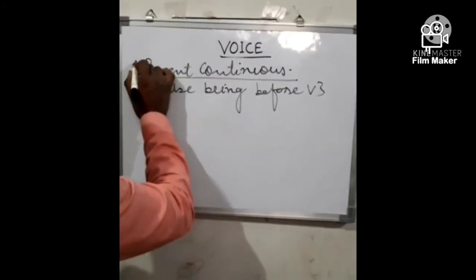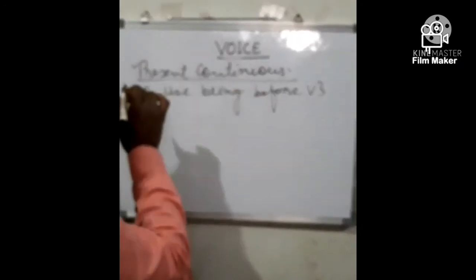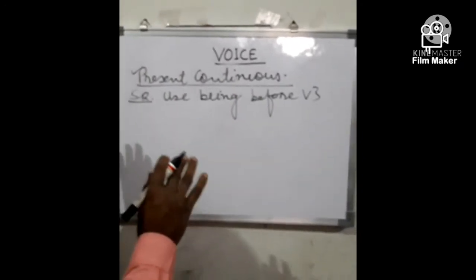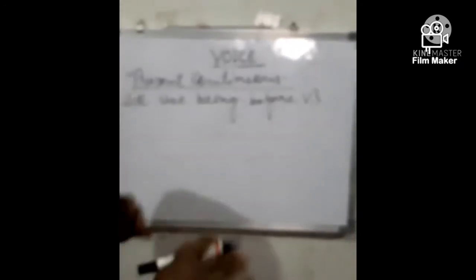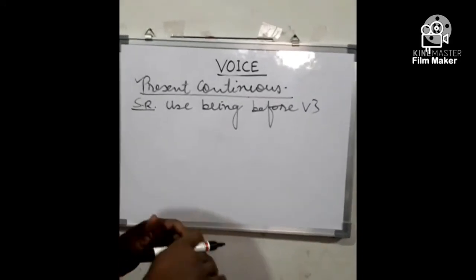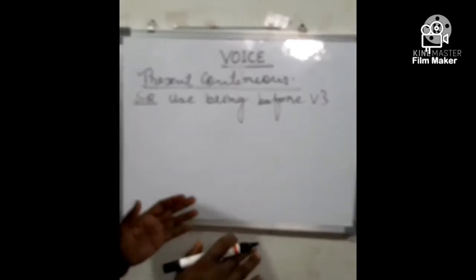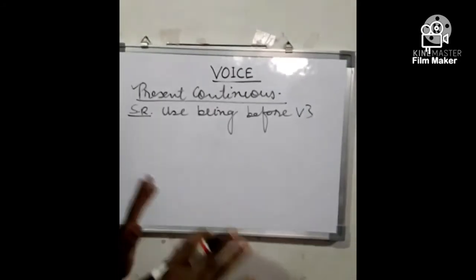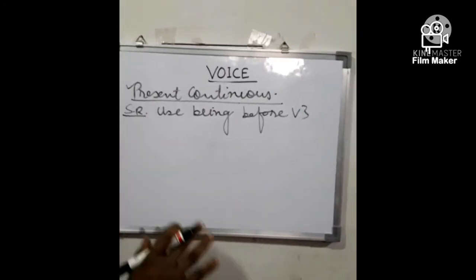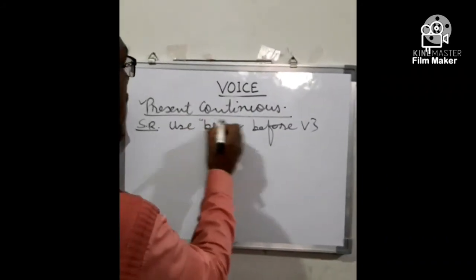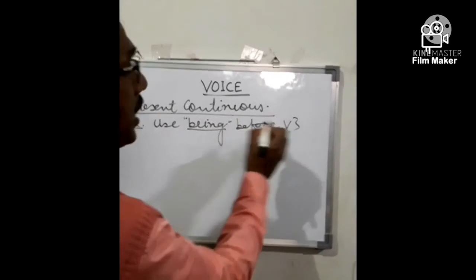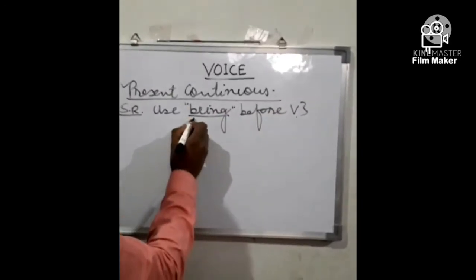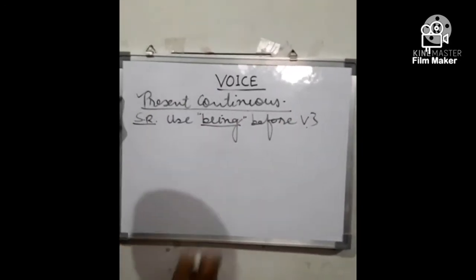Now, present continuous tense. Here there is a special rule. In case of continuous tense, whether it is present continuous or past continuous or future continuous, there is a special rule. Use being before V3. That means what do we have to put before V3? Being. So take an example.